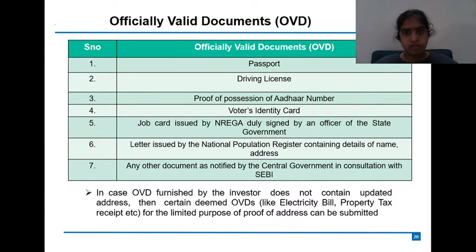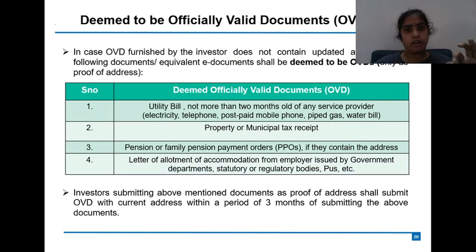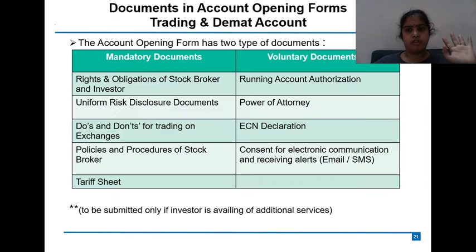If these documents are not with you, if someone has recently shifted the residence or some changes are there, then he can submit a temporary electricity bill, utility bill, or property tax receipt. But he needs to submit an officially valid document within 3 months of the temporary document.